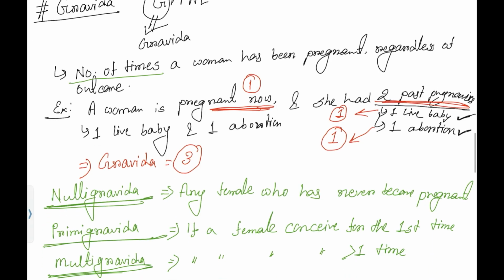Gravida means the number of times a woman has been pregnant. Okay, no matter in which way the pregnancy gets terminated, whether it is a preterm pregnancy, a term pregnancy, a postterm pregnancy, whether she aborts at 20 weeks, whether she aborts at 13 weeks, whether it's an ectopic pregnancy, whatever it is, we will count it in gravida.